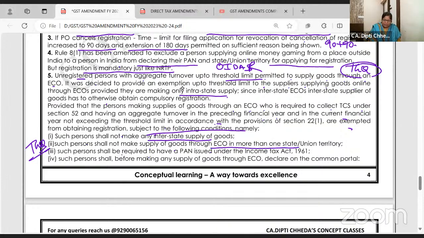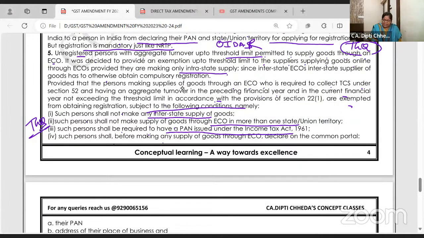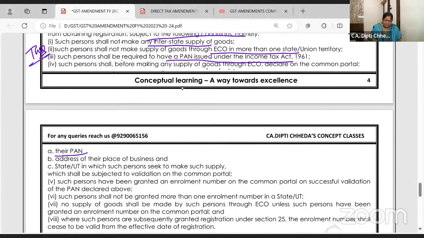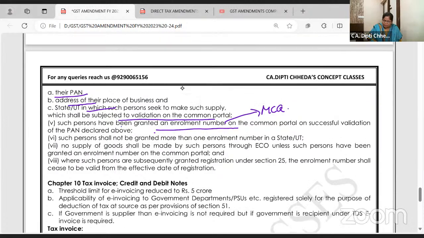Such person shall be required to have a PAN issued under Income Tax Act. Such person shall, before making any supply of goods, declare on common portal their PAN, their address, their state, subject to which they will get validation. Such person shall be granted an enrollment number. MCQ.